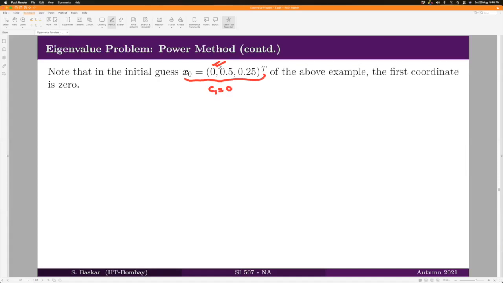Therefore, you have to be careful while deciding whether your power method converges to the first dominant eigenvalue or the second dominant eigenvalue or so on. It doesn't depend on whether your coordinates are 0, but it will depend on whether your C1 is 0 or C2 is 0 and so on.